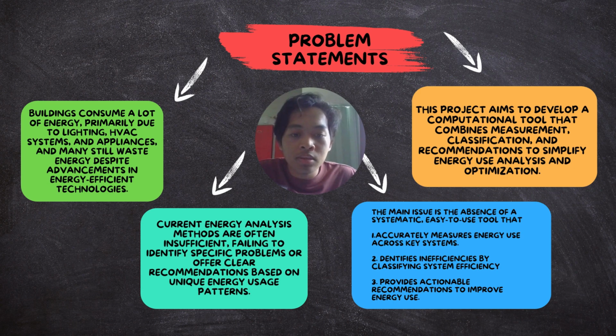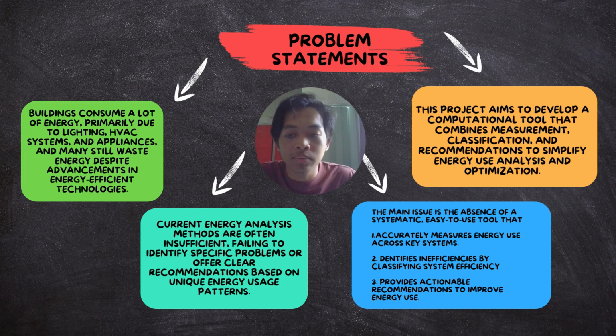The third problem is the absence of a systematic, easy-to-use tool that accurately measures energy use across key systems, identifies inefficiency by classifying system efficiency, and provides actionable recommendations to improve energy use. So the project aims to develop a computational tool that combines measurement, classification, and recommendation to simplify energy use analysis and optimization.